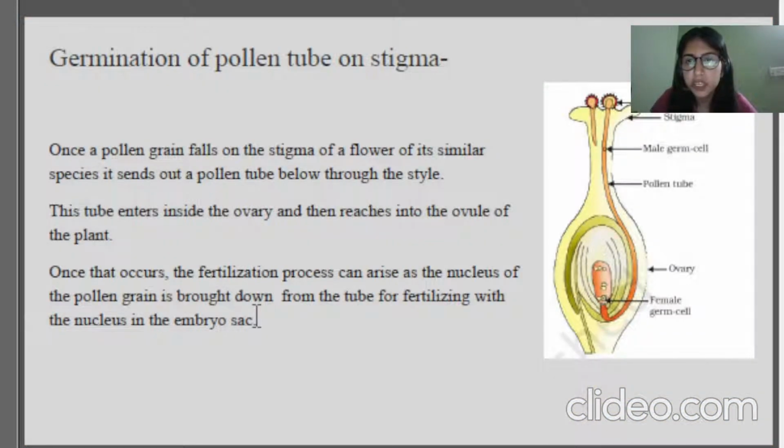Yes, now we have germination of pollen tube on stigma. We know that the pollen will be coming towards the stigma of the flower for it to germinate. Because if the pollen is not germinated over the stigma, the male nuclei that is inside the pollen grain will not reach the female nuclei basically. Right? So the first part, we can see in the diagram as well.